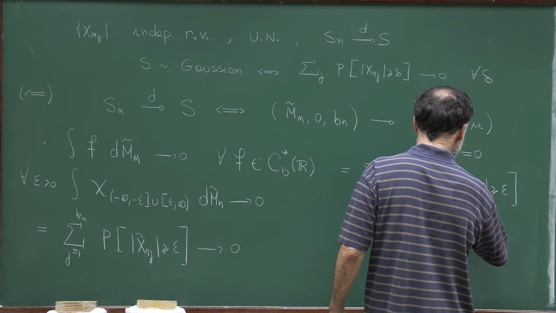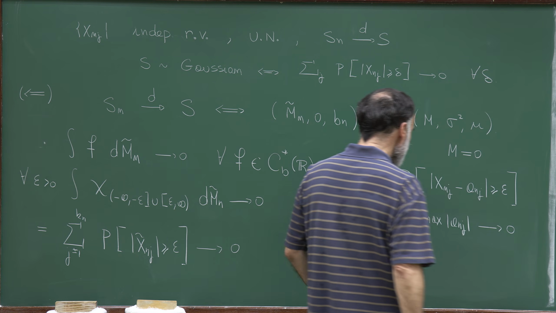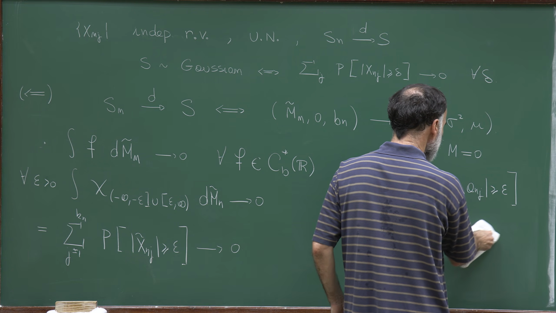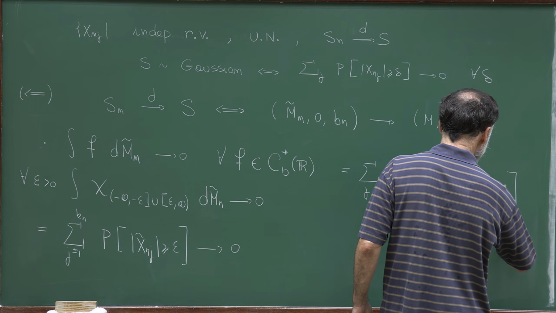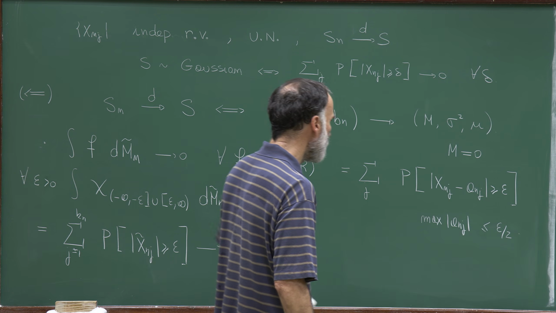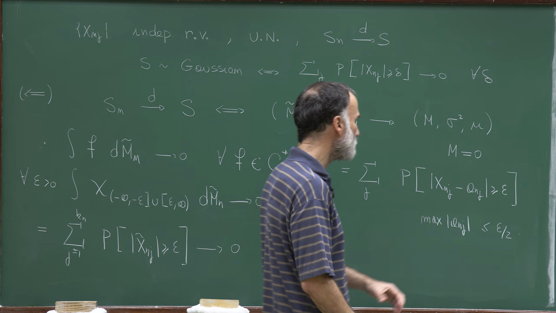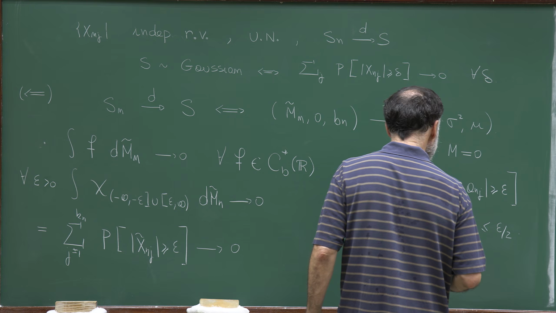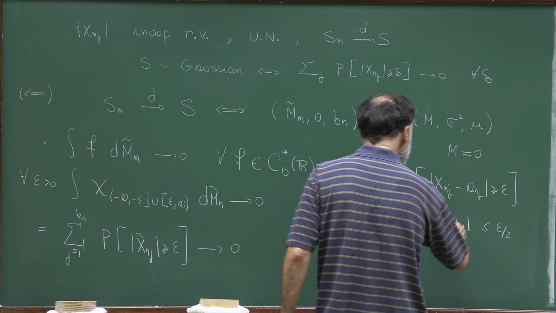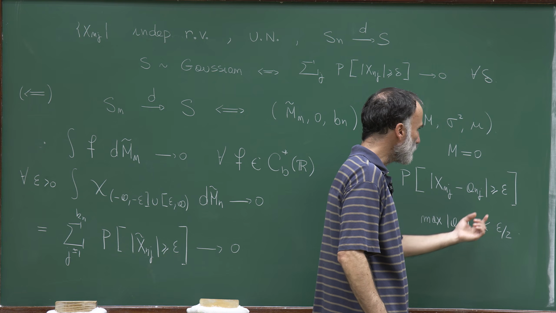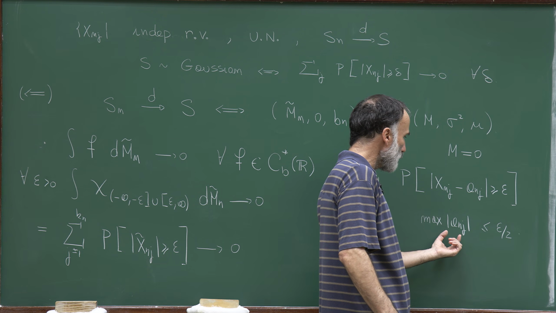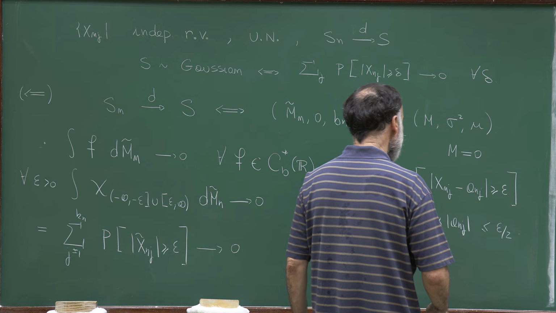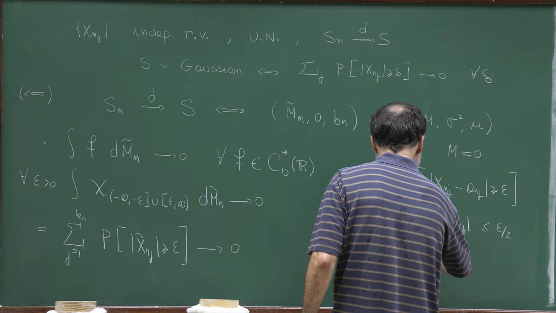Of actually the absolute value of a_nj. So we can choose n0 sufficiently large such that this maximum is bounded by epsilon over 2. So let's restrict our attention to this n for which this maximum is bounded by epsilon over 2. In this case, this probability, if x_nj minus a_nj is larger than epsilon and the maximum of a_nj is smaller than epsilon over 2, this means that x_nj has to be larger than epsilon over 2.